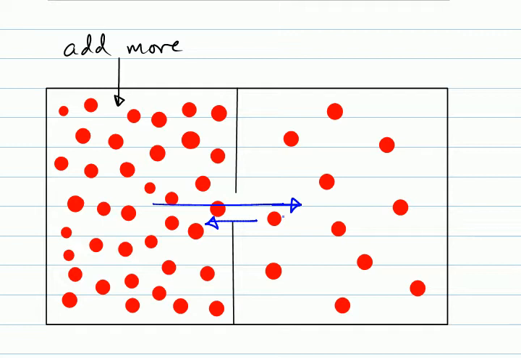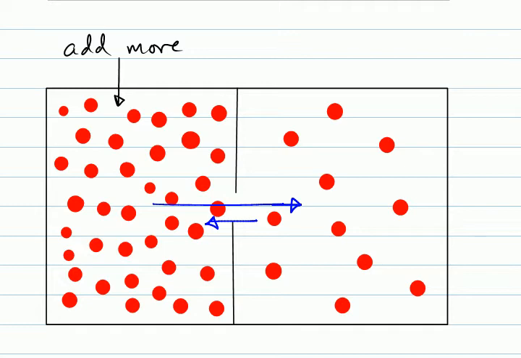And so if I add more to the left, it's going to push the rate to the right, and it's going to do this until they equalize and the rates balance out. Because if you can imagine more particles going from the left to the right, well, the left side starts decreasing and the right side starts increasing in particles. And so this rate will slow down, the top one, and then the bottom one will start to speed up until they equal out again and they reach what we call equilibrium. The rates of going back and forth are the same.